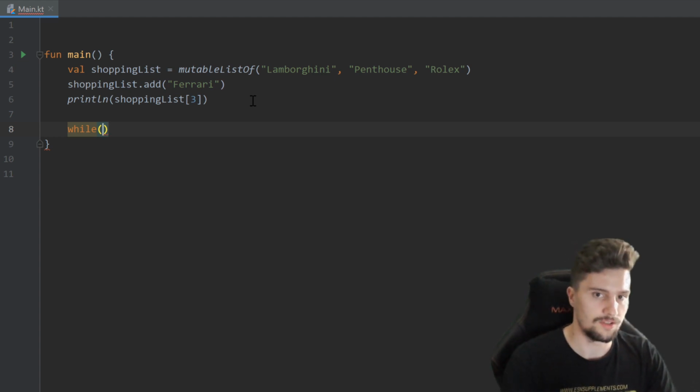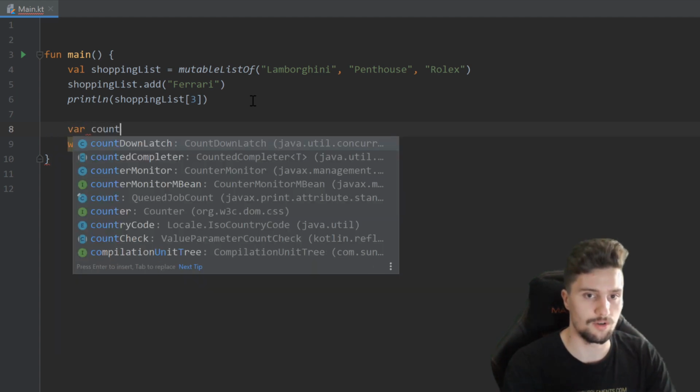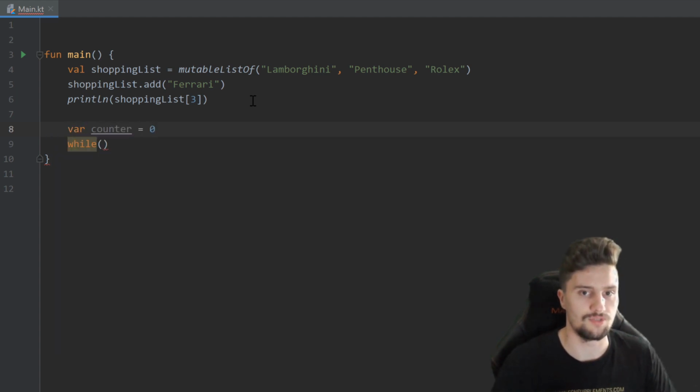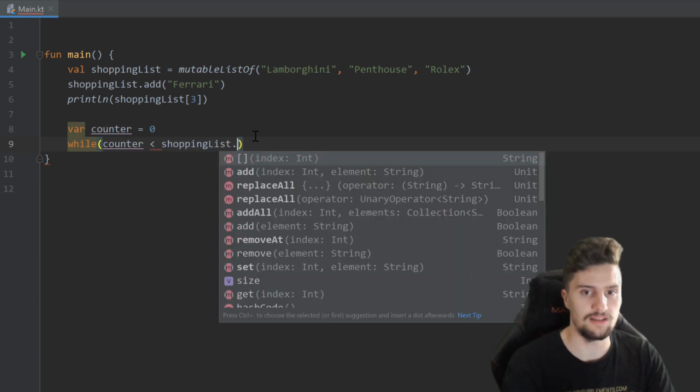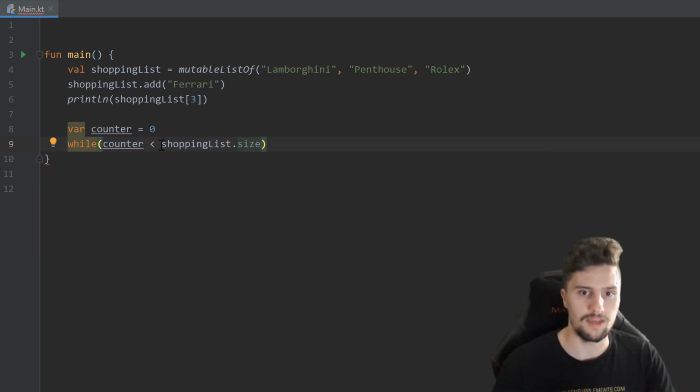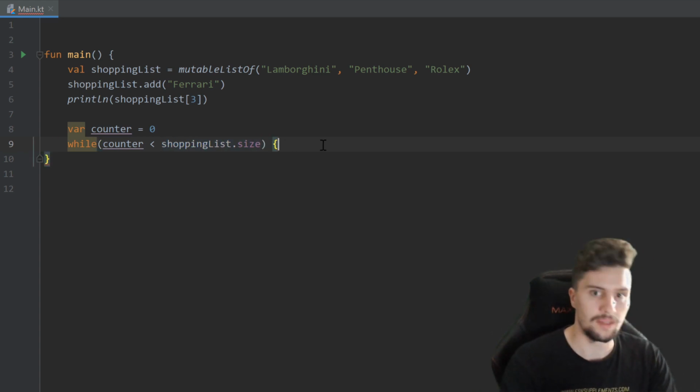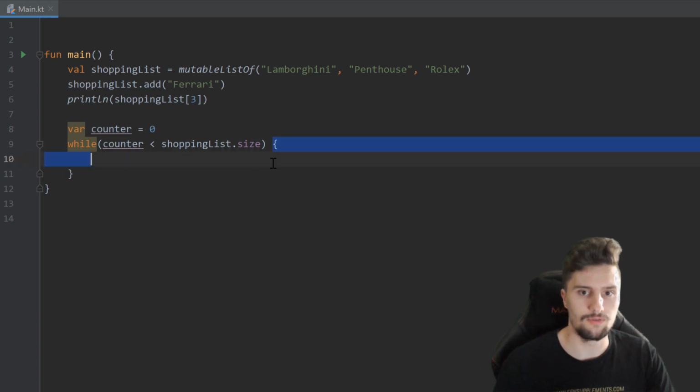So what I will do here is I will define a counter, so var counter, and set that to 0 because our indices start at 0. And this also must be a var here because we want to increase the counter. So we want to change the value of that later. And as long as this counter is less than our shopping list.size, so that is equal to the amount of items we have in our shopping list, then we want to execute this piece of code.